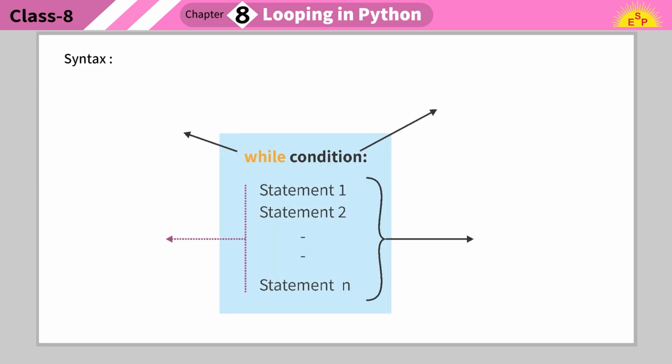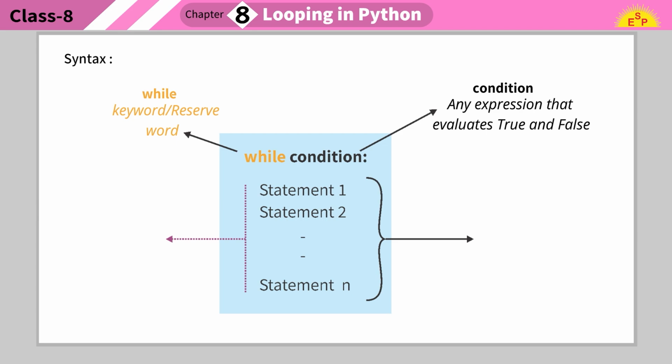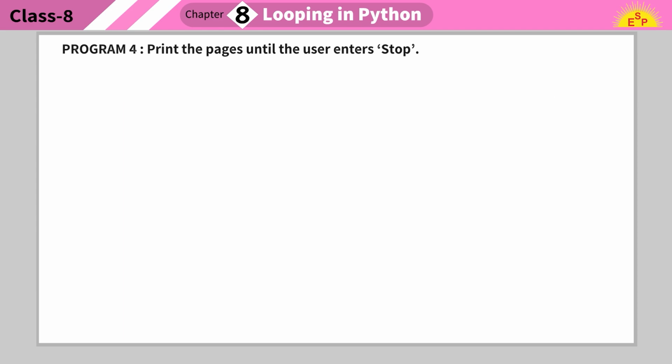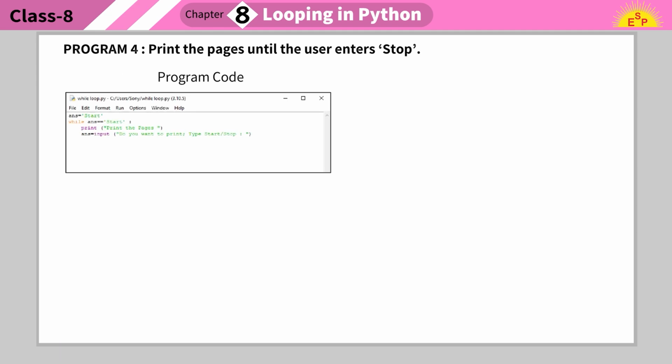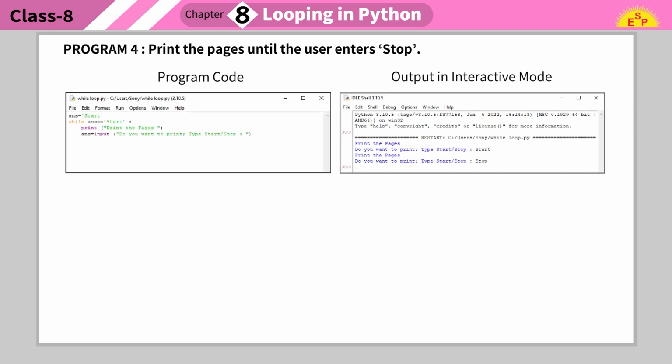Syntax: while condition. While: keyword, reserved word. Condition: any expression that evaluates to true or false. Loop indentation. Loop body: executes when the condition is true. Program 4. Print the pages until the user enters stop. Program code. Output in interactive mode.